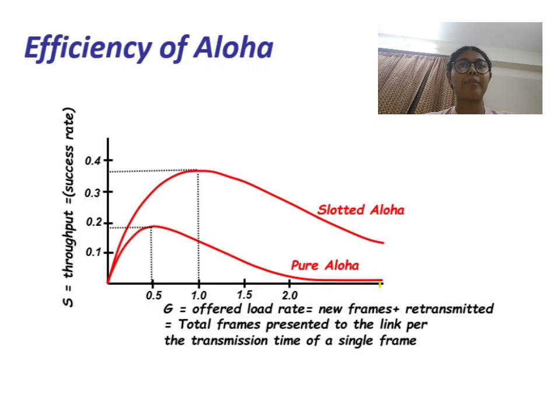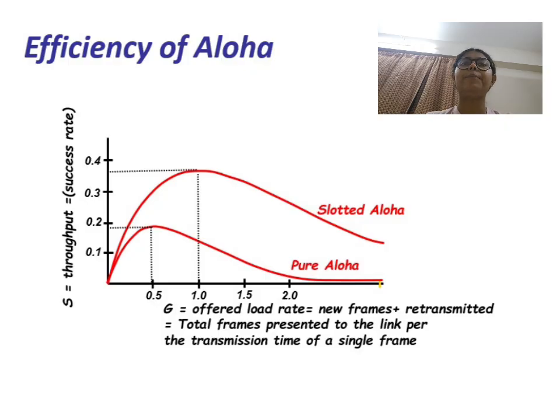To achieve even better performance, we use CSMA, which stands for Carrier Sense Multiple Access. In CSMA, a device first checks whether the channel is busy before transmitting. This reduces the number of collisions significantly. As a result, CSMA can achieve efficiency levels of around 80 to 90% under good conditions, making it much more effective than the ALOHA based protocols.